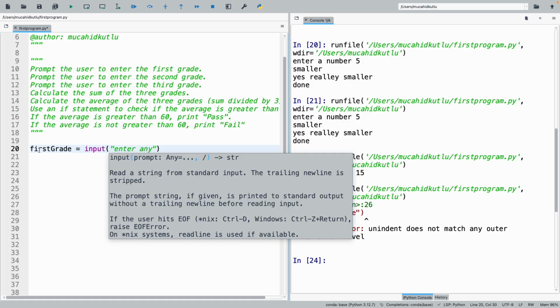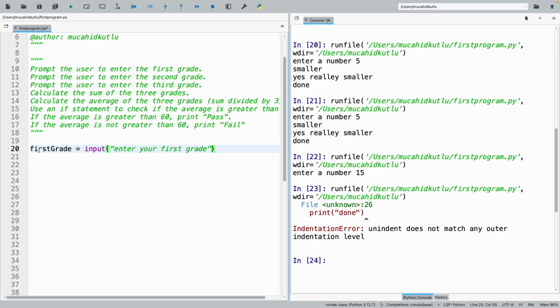We can say enter your first grade, so maybe we can ask it. But it will return the data as, in what type? String. But we have to do some operations like summation and take the average. So we have to convert it to integer or float. The question doesn't specify that, so any of them can be fine. If you want to convert it to int, what should I write? int for that, and then we have to do this. But if you want to convert it to float, then as your friend said, yeah, we have to convert it to float. Yes.